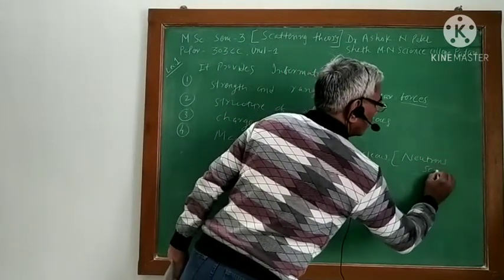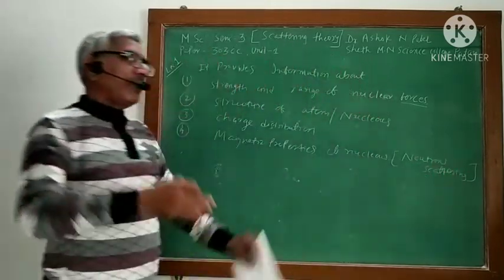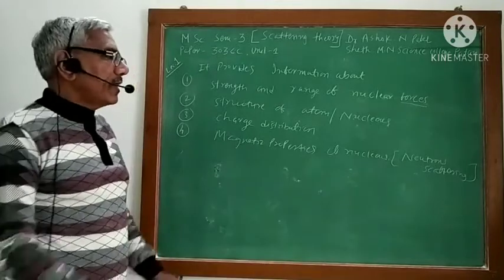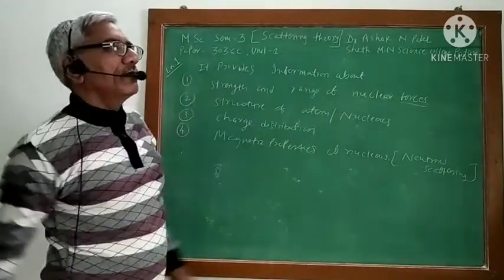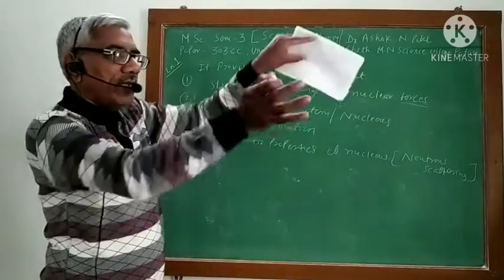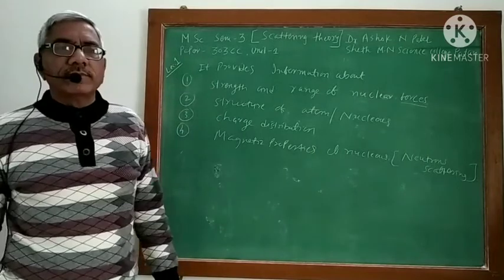When you bombard neutron particles on some nucleus, from the deflection of those neutron particles, you can get the magnetic properties as well.